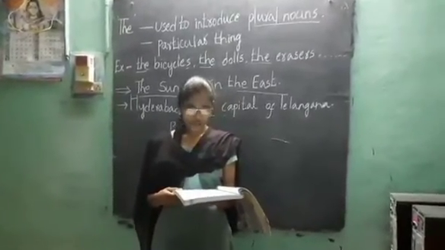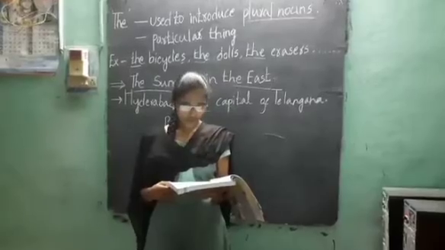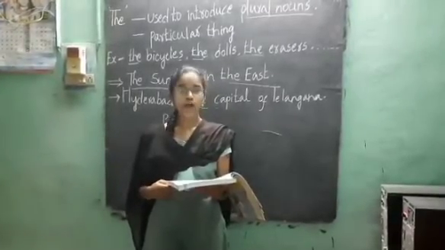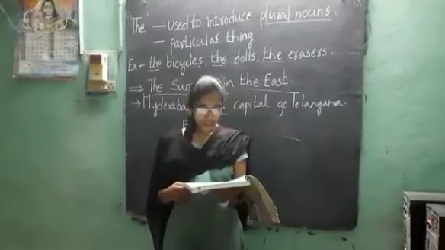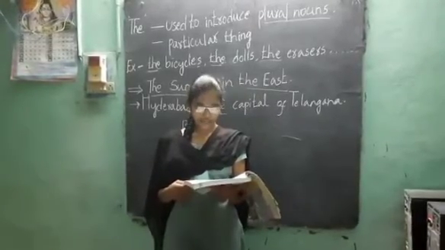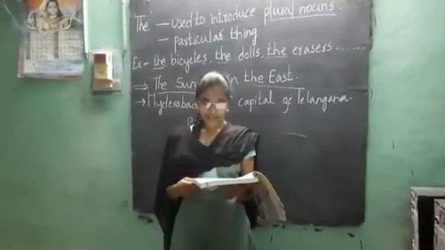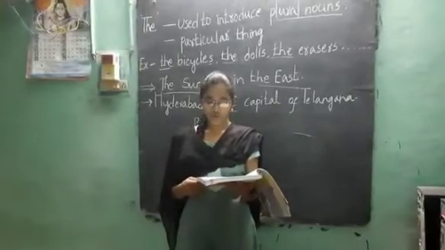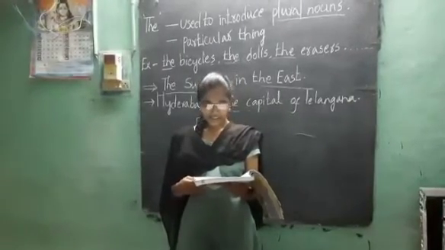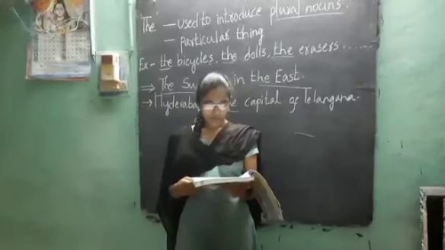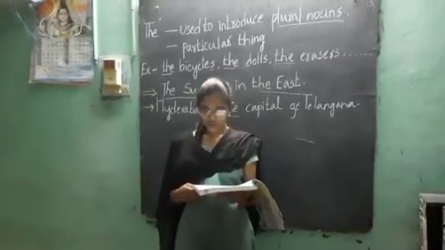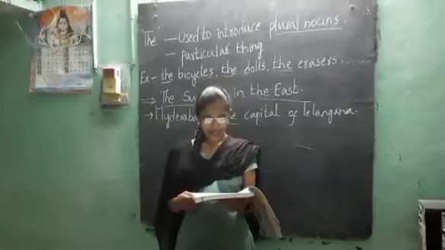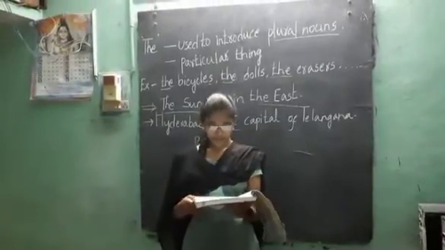Article A is used before countable nouns that start with a consonant, and an is used before countable nouns that start with vowels: A, E, I, O, U. Article the is used before unique or famous nouns. It is also used for things that have already been mentioned.